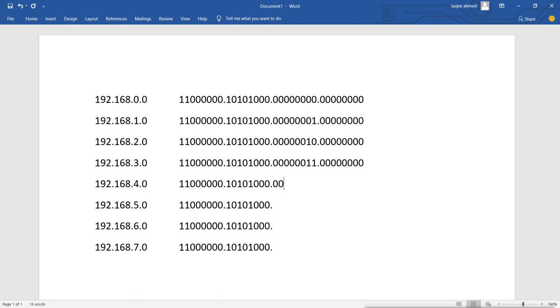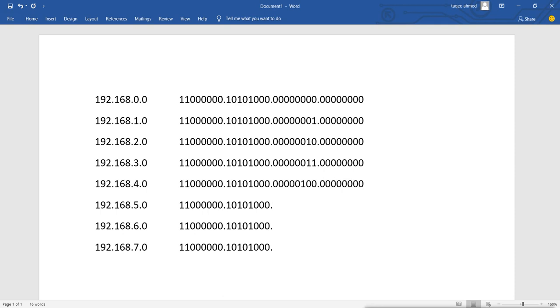That means this bit is enabled and the rest of these 2 bits are off. This is 1, this is 2, and this is 4. Then the rest of the bits are 0.